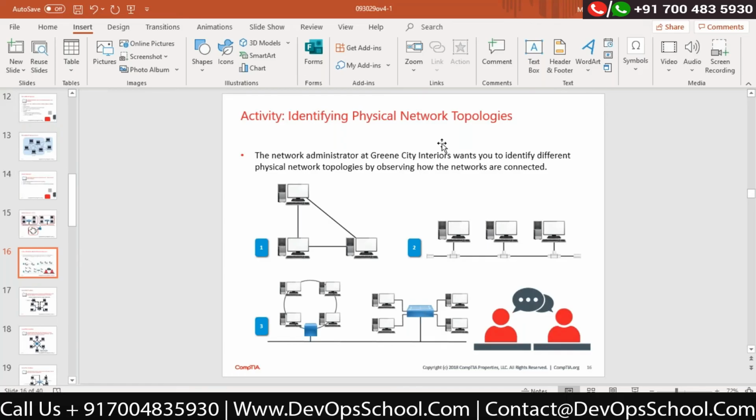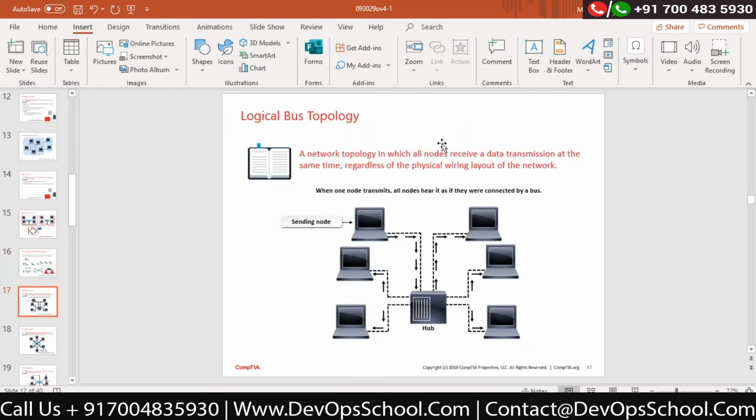Correct. So those are the types of questions they will be asking you, either to identify the topology or to ask you what is the best topology we can use. Correct. Now, logical bus topology. Now imagine we talked about 2 different types of topology, physical topology and logical topology.